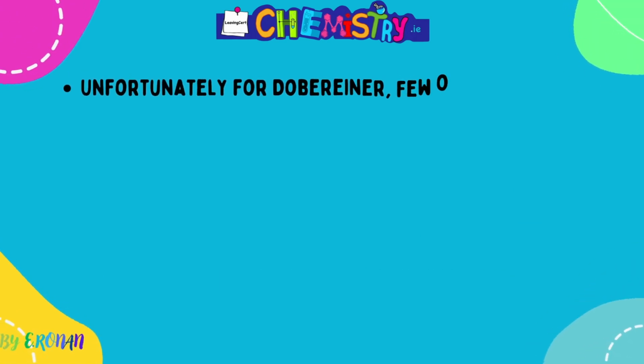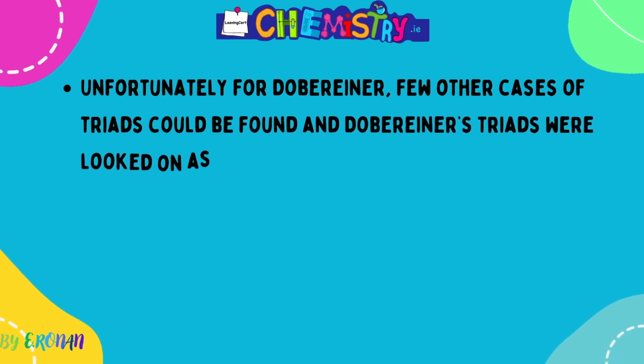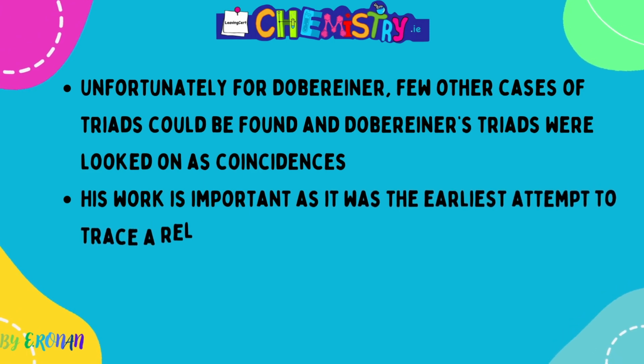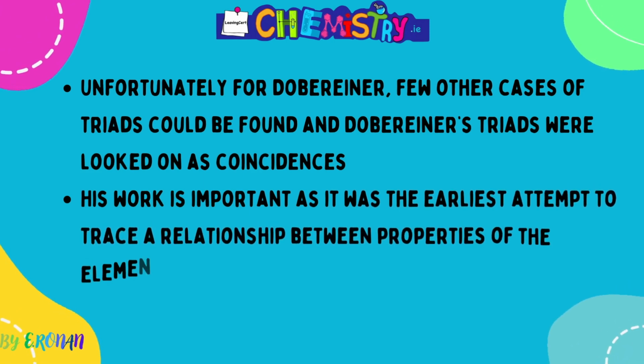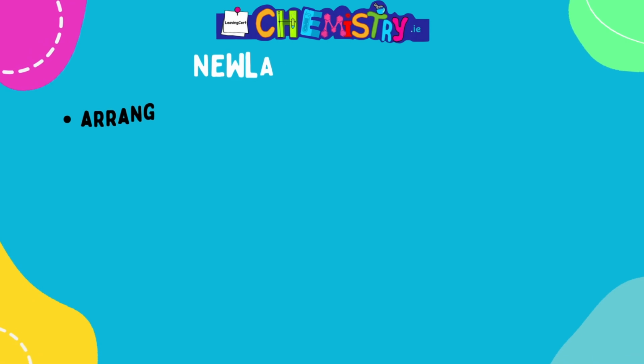Okay, so unfortunately, few other cases of groups of 3 elements followed this pattern. So it was classed more so as a coincidence. But his work is important as it was one of the earliest attempts to trace a relationship between properties of the elements and their atomic weights. And he arranged them looking at their atomic weights.